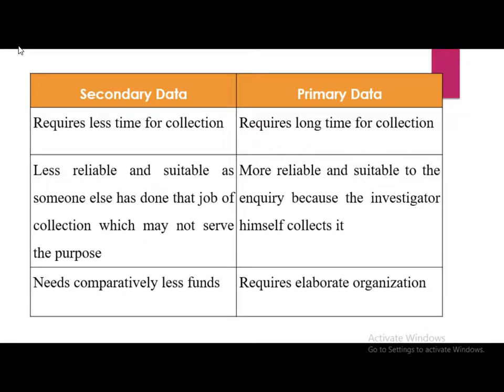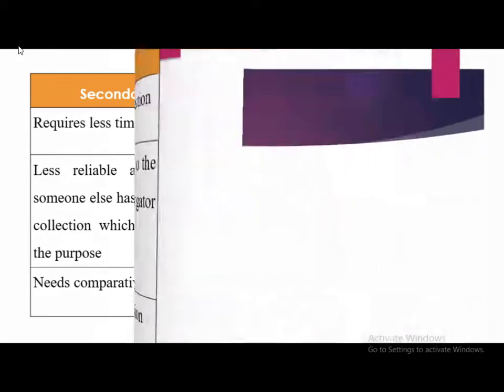Last point, secondary data needs comparatively less funds, and primary data requires elaborate organizations or maybe some sponsors. So these are the various points of comparison between secondary data and primary data.